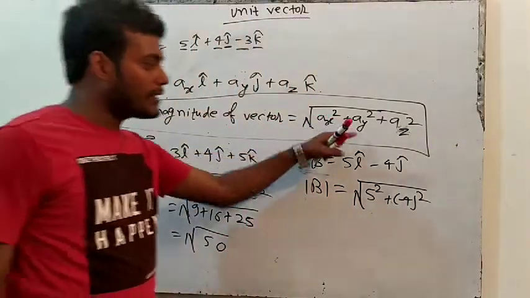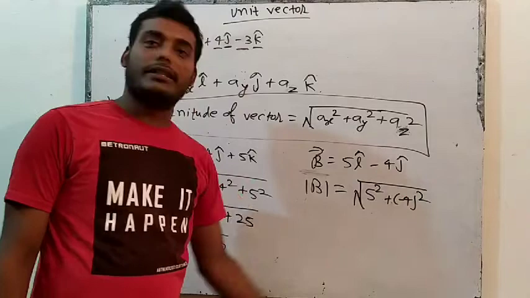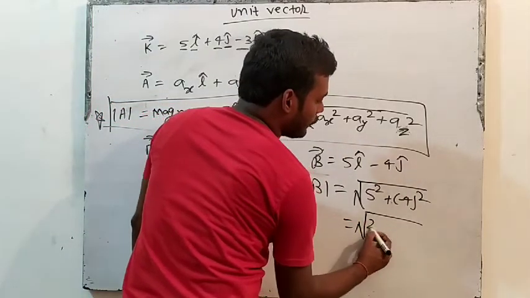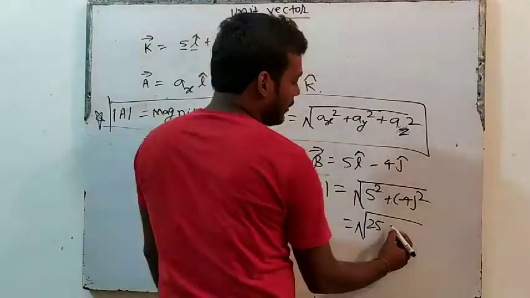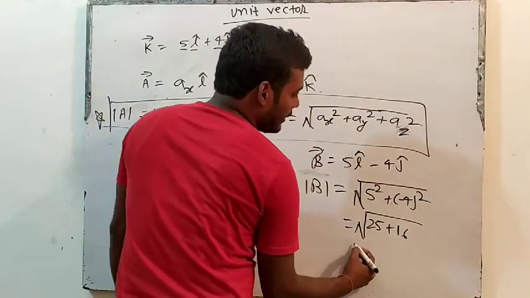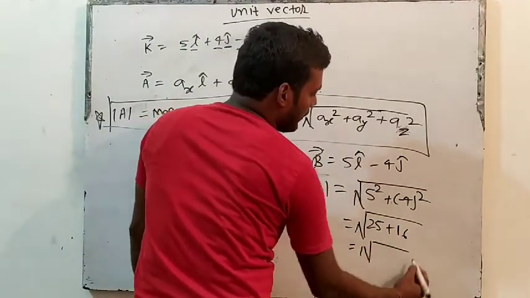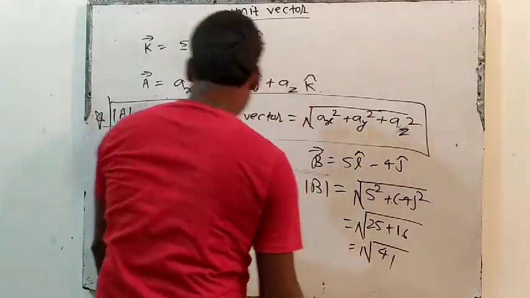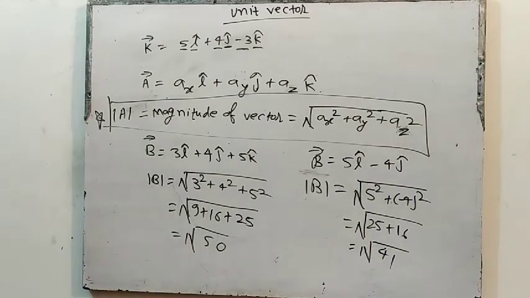Square root of a square plus b square. So minus 4 is the coefficient, so minus 4 square. What will this be? 5 square will be 25 and minus 4 square is 16. So plus 16. So 25 plus 16 will be how much? Square root of 41. Clear? We will calculate like this.